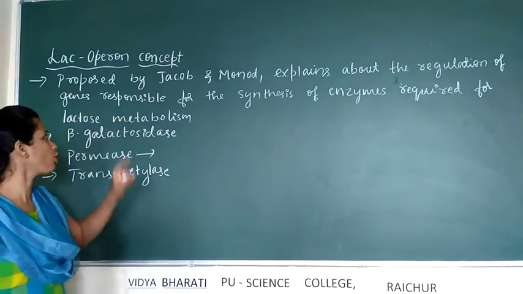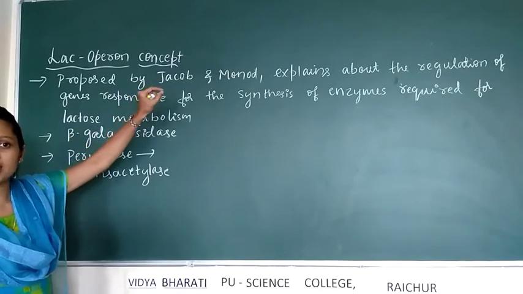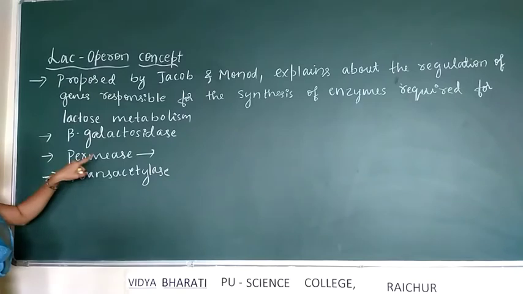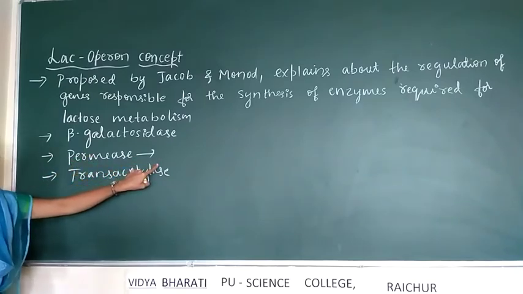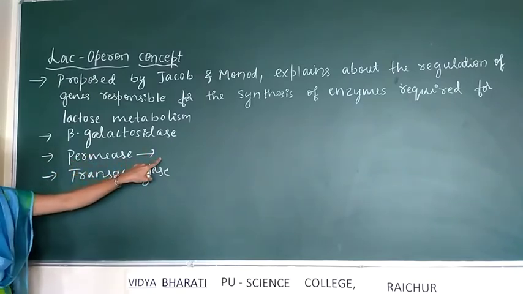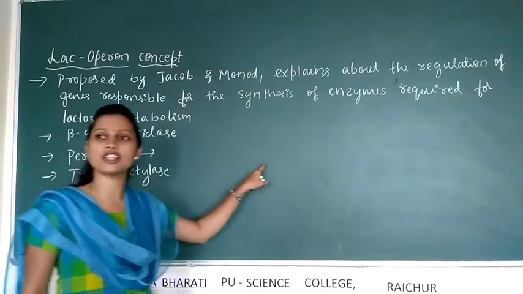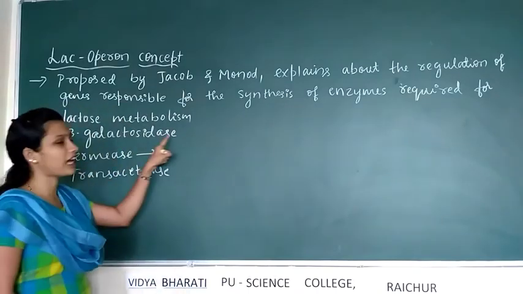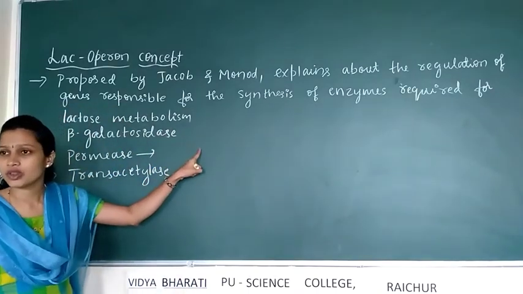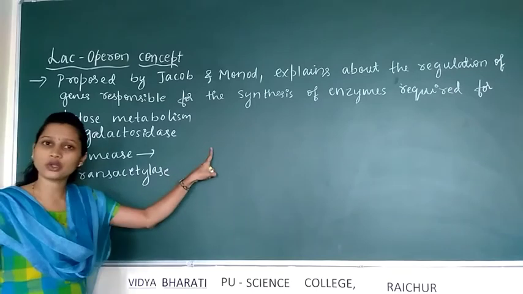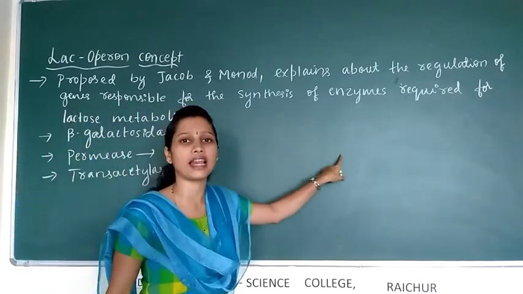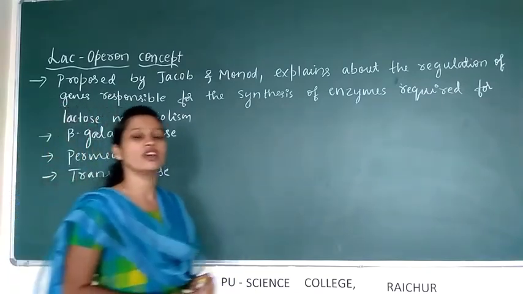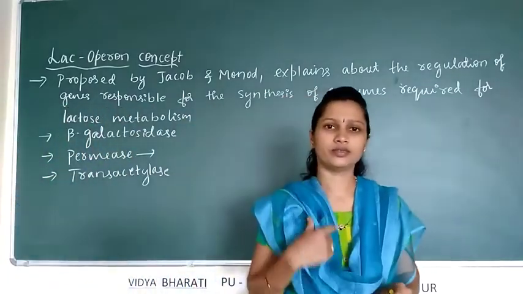How the regulation of these genes takes place in E. coli is explained by this model. Permease is the enzyme which transports the lactose present in the culture medium into the bacterial cell, whereas beta-galactosidase is the enzyme which breaks down lactose into glucose and galactose. The function of trans-acetylase is still not clear. Okay?